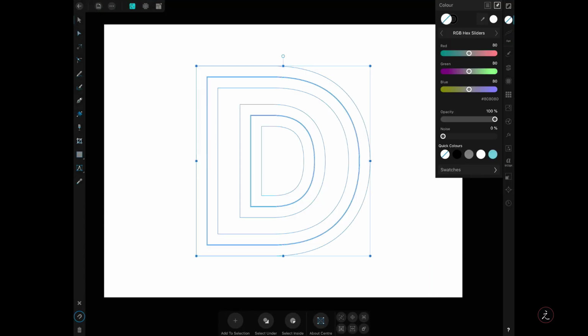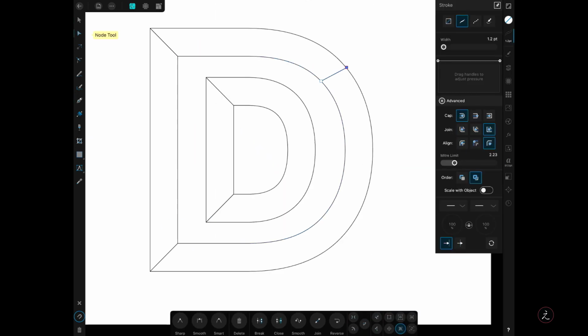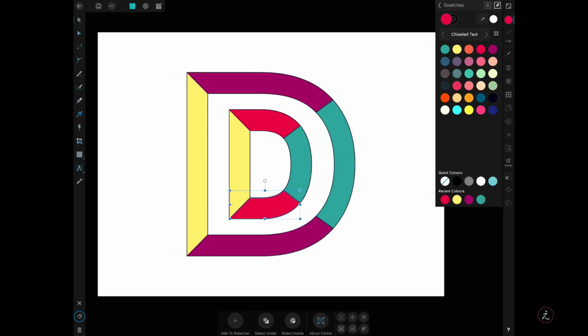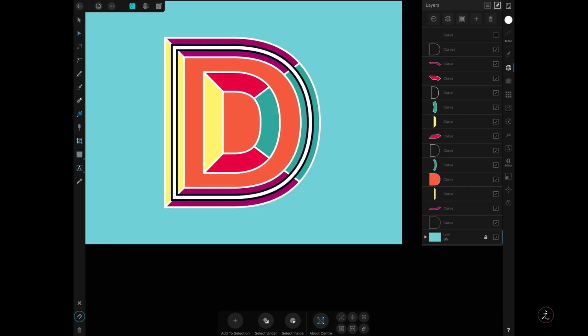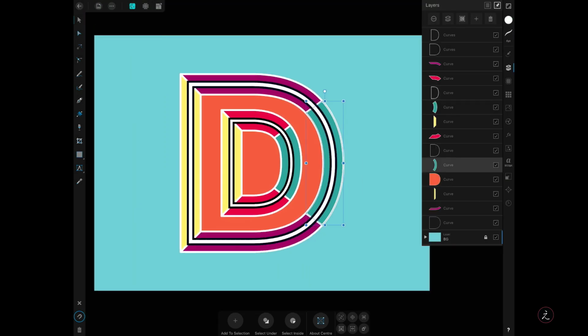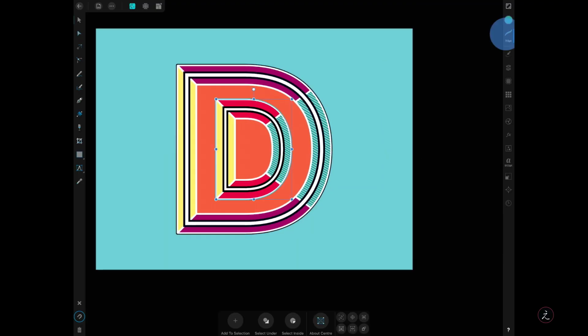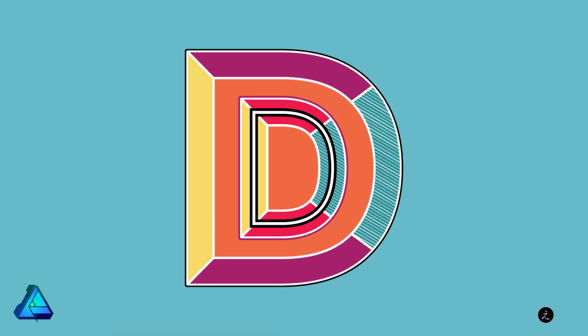In this Affinity Designer tutorial, I'm going to walk you through how to create type with multiple strokes, step by step, including tips and tricks throughout to help you maximize your results and use similar techniques for your own projects.